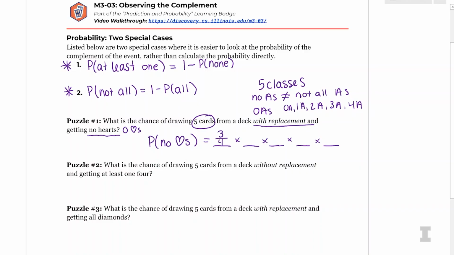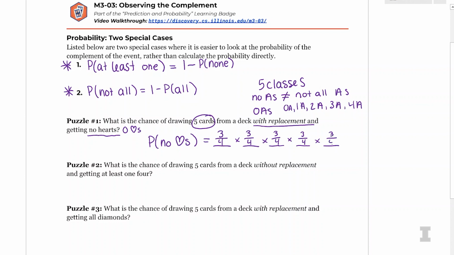And then we're drawing with replacement. So I'm going to take out that non-heart and put it back in. So what's the probability of not getting a heart on the second draw? Since you put it back in, it's the same deck, so they're independent. So it's going to be another 39 out of 52 or 3/4. Exactly. So I'm just going to add that for all the remaining probabilities.